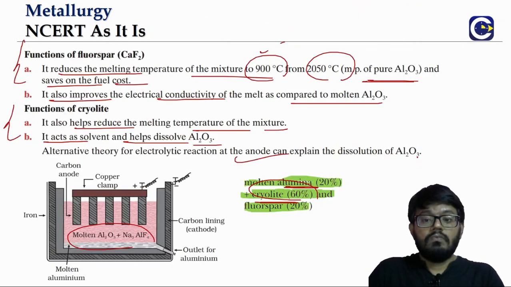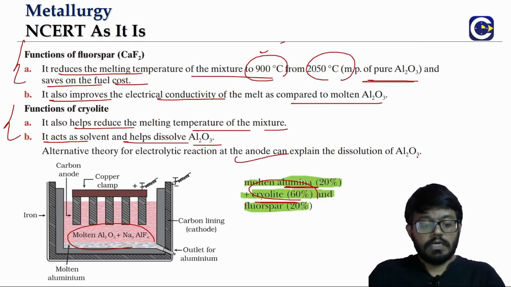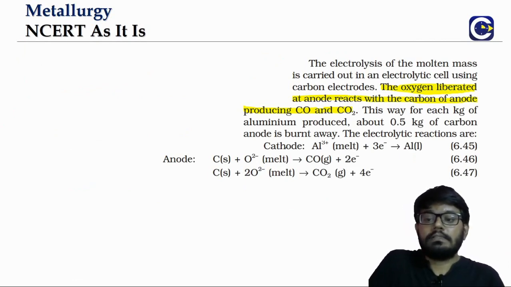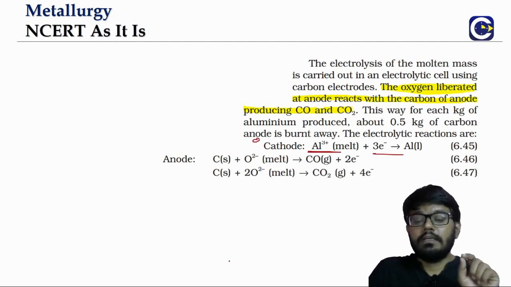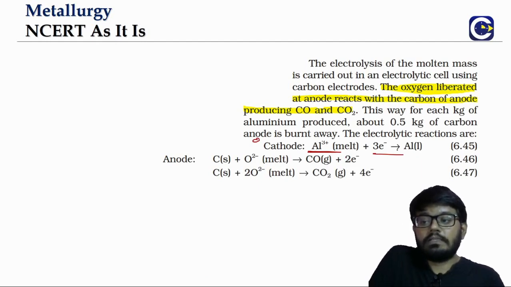Now, once we start passing current through the molten solution, the electrolysis will start happening. What will be the outcome of the electrolysis? The cations, Al3+ ions, will get reduced at the cathode. You can see the cathode reaction: Al3+ is converting to what? Aluminum.